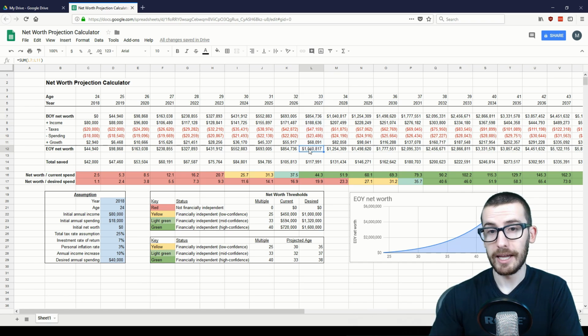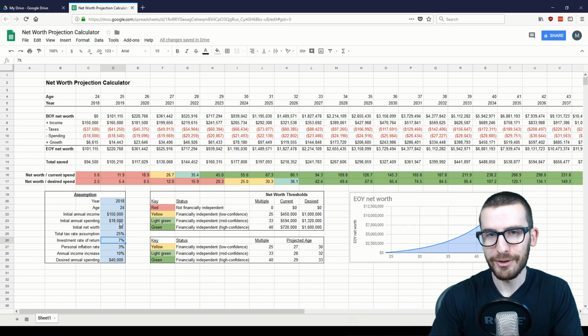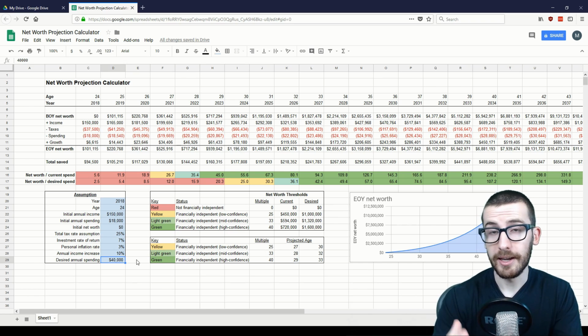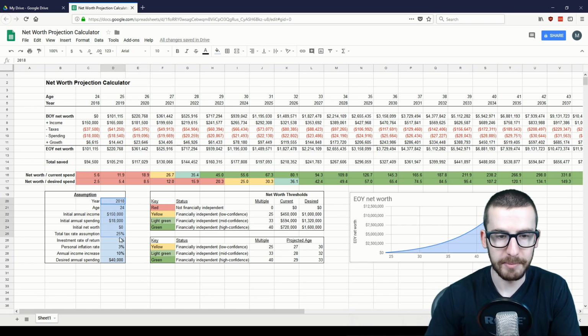So you have to understand that by choosing a very aggressive target, you're going to have to make a lot more money. Now, I know online there are a lot of people who want to be millionaires in their 20s. This calculator can help give you a sense of what it's going to take to get you there. It can be done, but be sure to set realistic expectations for your assumptions and be willing to put in the work to get there and achieve them.